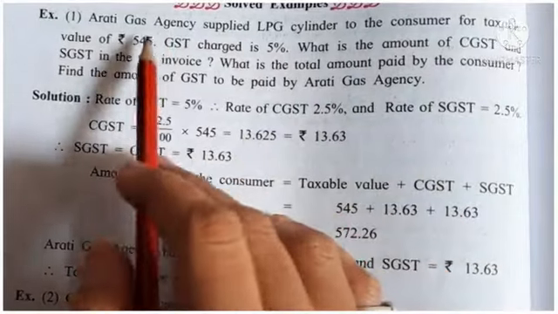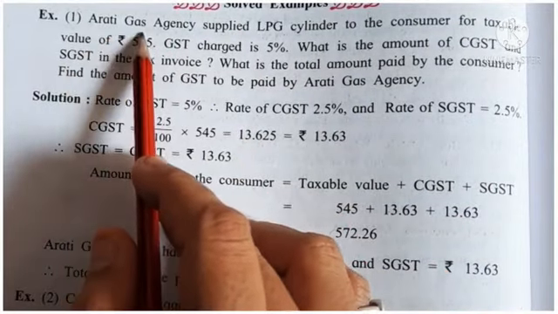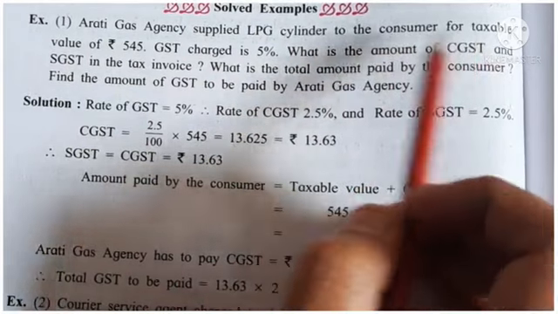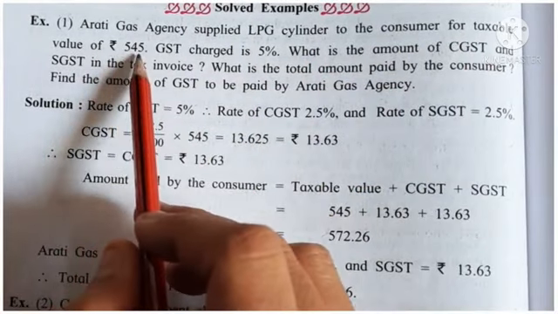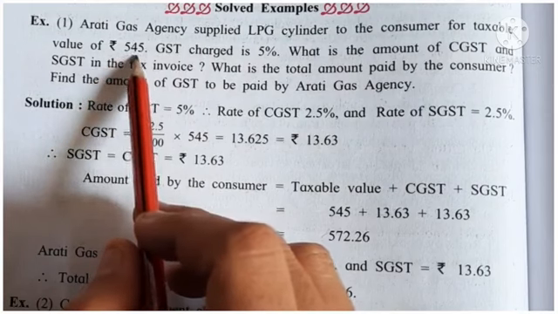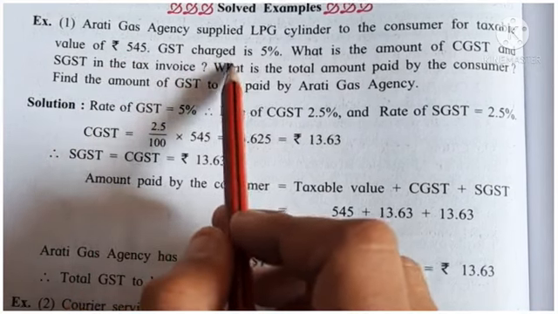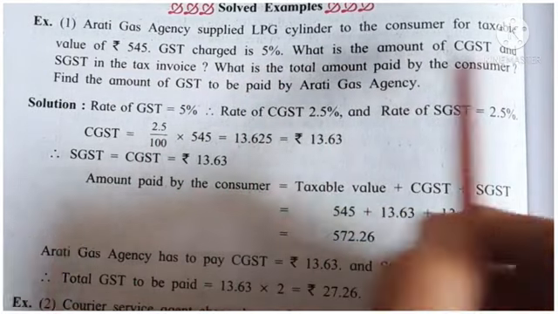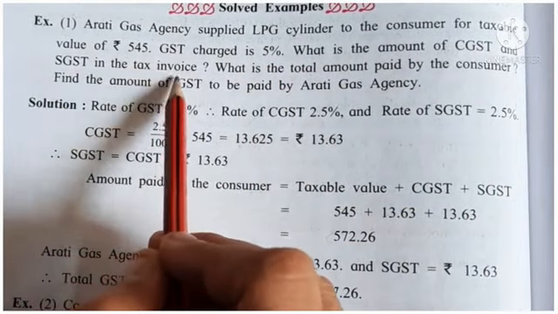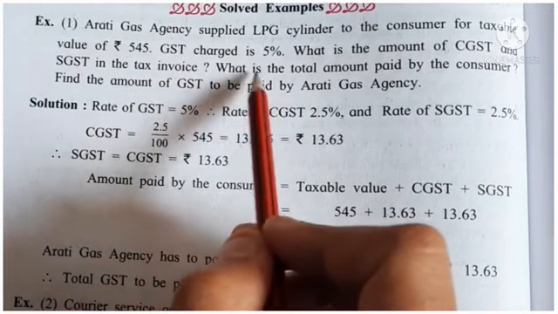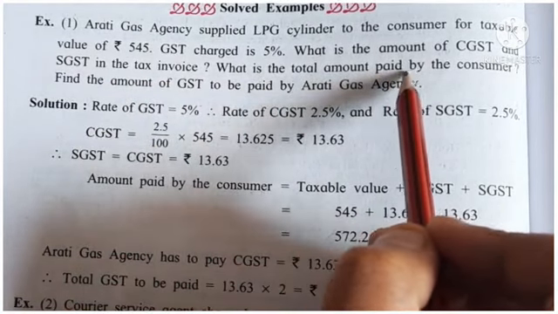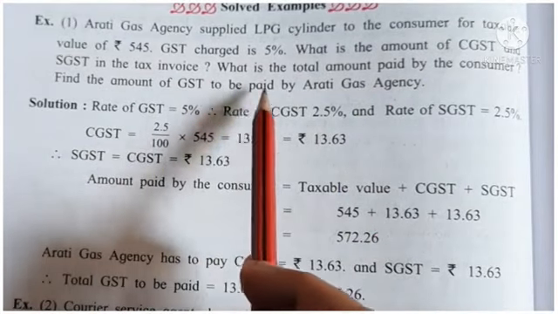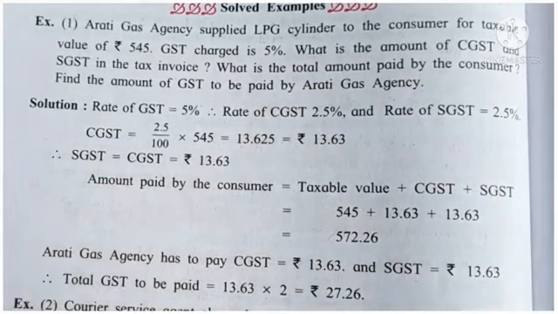What is given here? First question: Aarti Gas Agency supplied LPG cylinder to the consumers for taxable value of rupees 545. GST charged is 5%. What is the amount of CGST and SGST in the tax invoice? What is the total amount paid by the consumer? Find the amount of GST to be paid by Aarti Gas Agency.